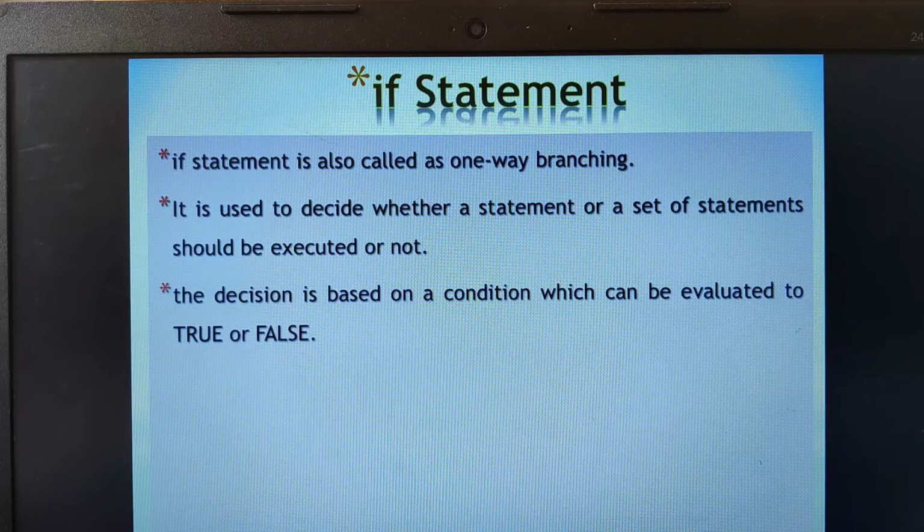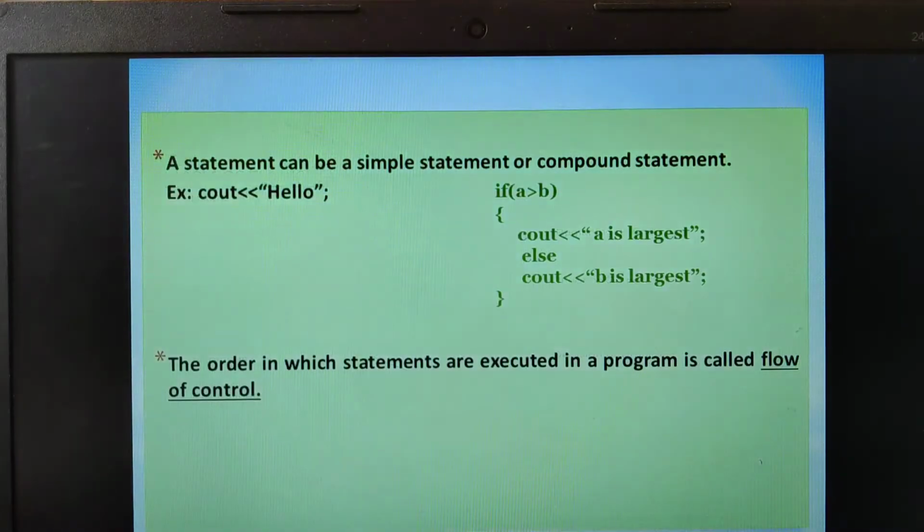Then we have seen what a simple statement is. A simple statement is any input statement, assignment statement or output statement. Then what is a compound statement or block? Very important definition, children. Here is an example for the simple statement; this is an output statement. And this is an example for the block or the compound statement.